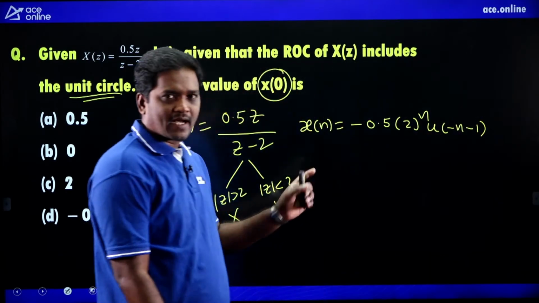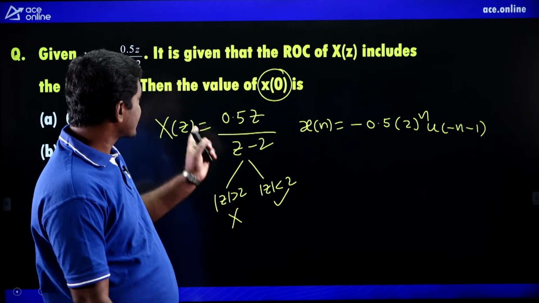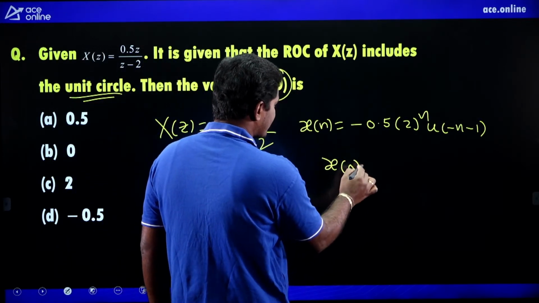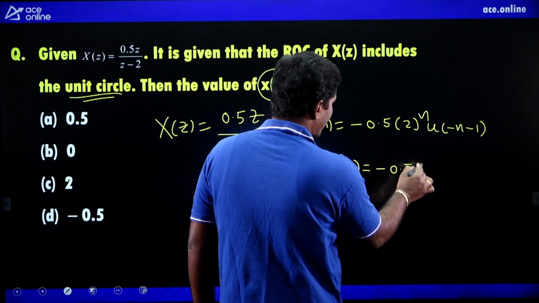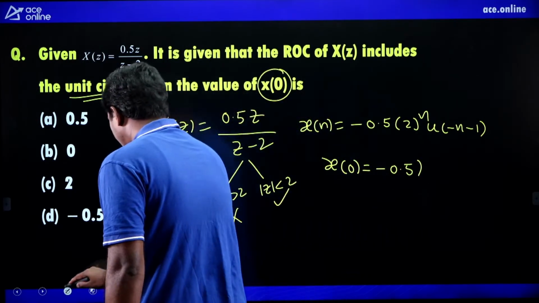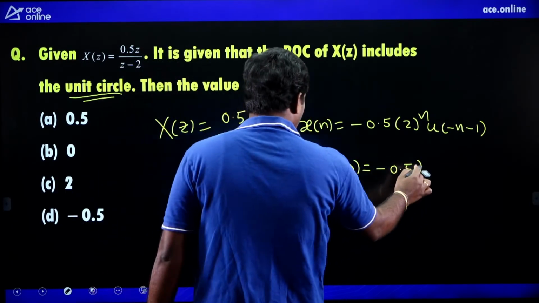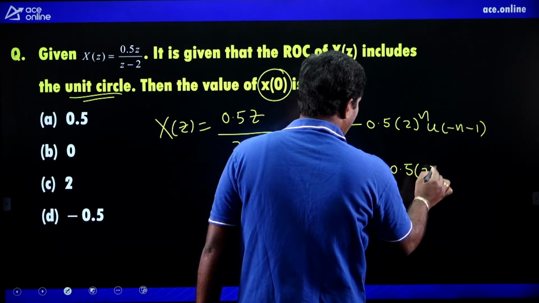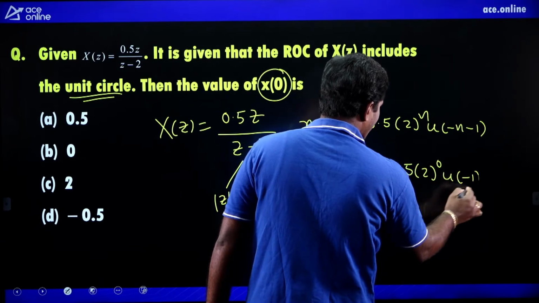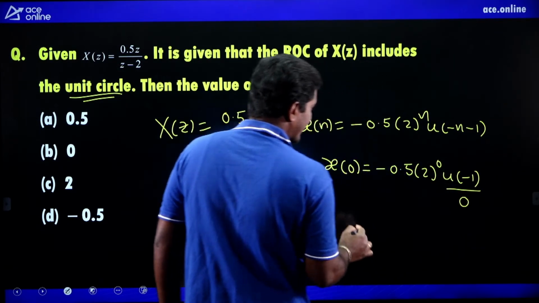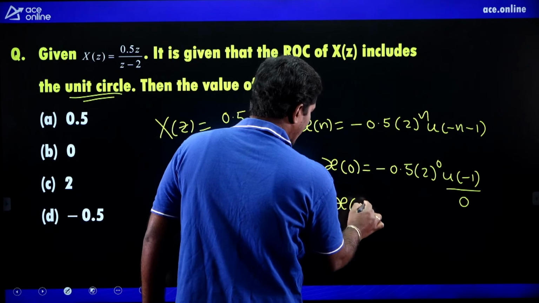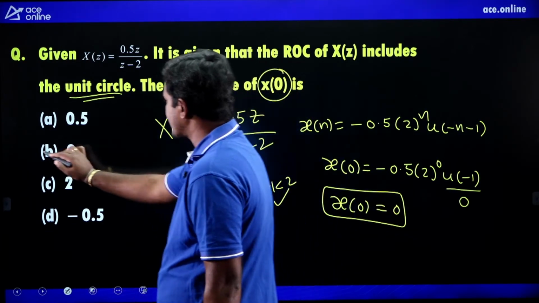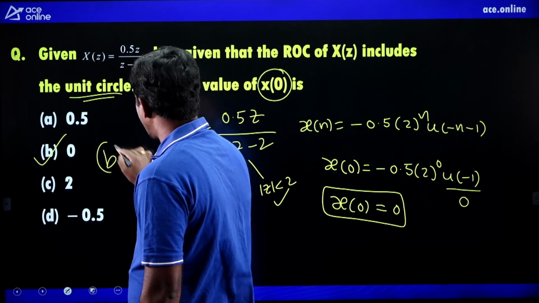Yes, this is the inverse of this one. He is asking what is the value of x of 0. What is the value of x of 0? Minus 0.5 into 2 to the power of 0 into u of minus 1. What is the value of u of minus 1? 0. So x of 0 equals 0 into anything, 0. So what is the initial value? B. Yes, B is the right option.